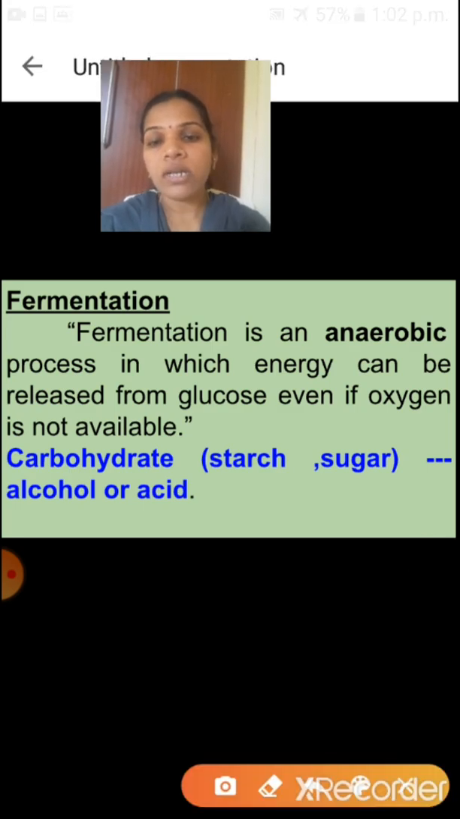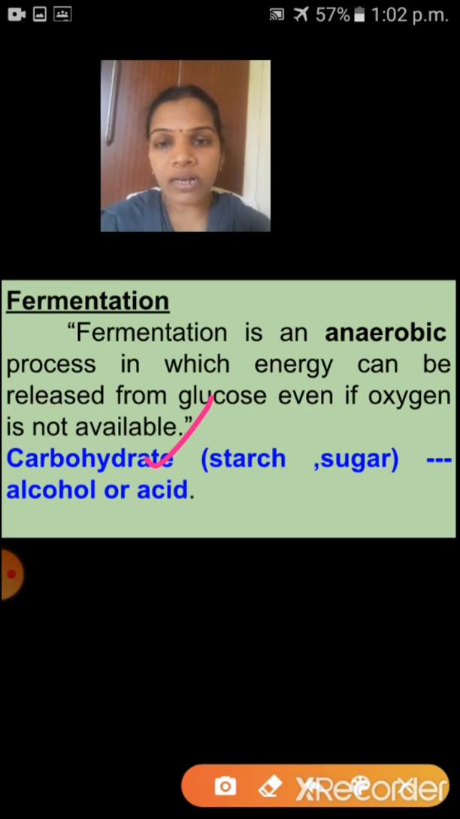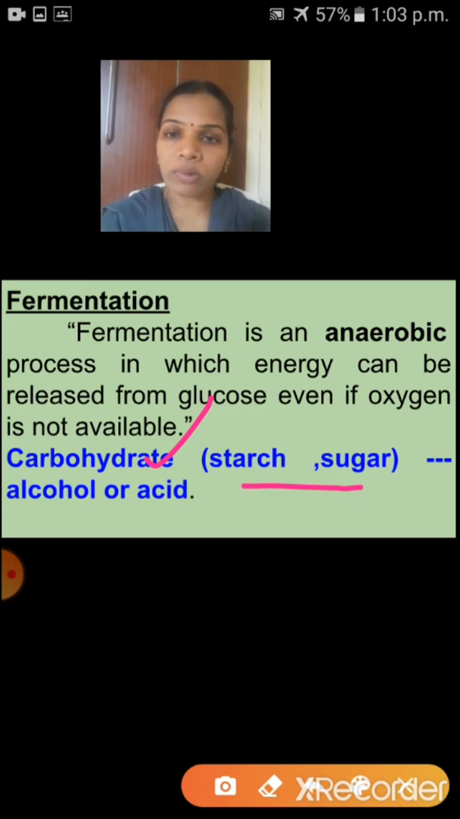Okay, so see here, during the fermentation process what will happen? Carbohydrate contains starch and sugar, that already you know, isn't it? So the starch and sugar is converted into alcohol or acid. That is what the fermentation process is. It is converted into acid or alcohol. Is it an aerobic or anaerobic process? It is an anaerobic process. Understood children? Shall I go to next?